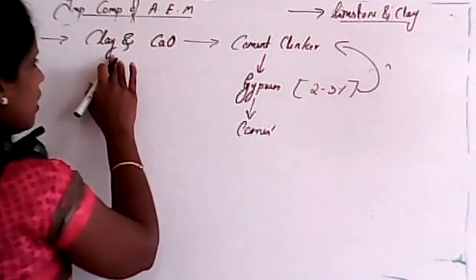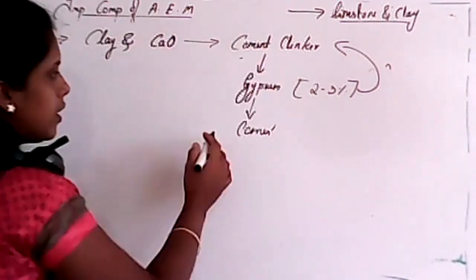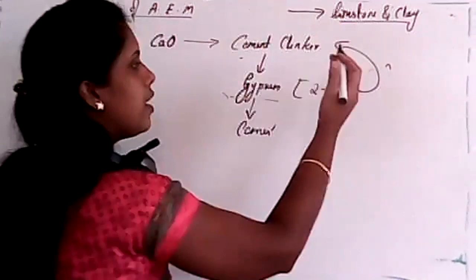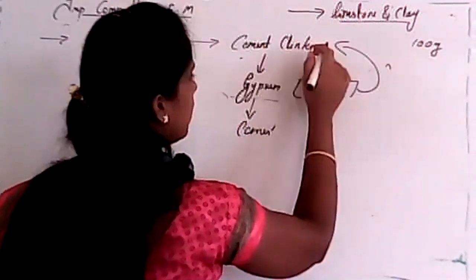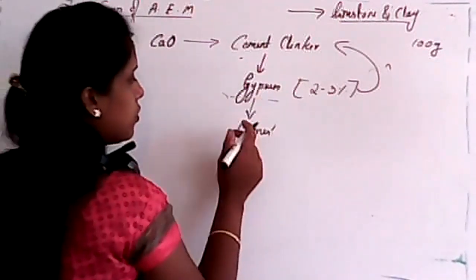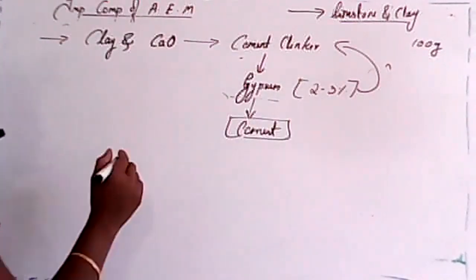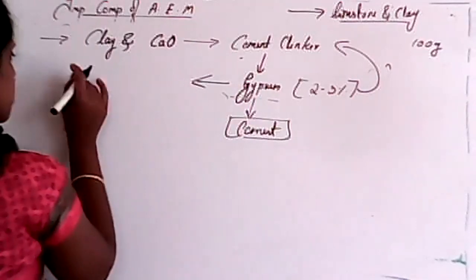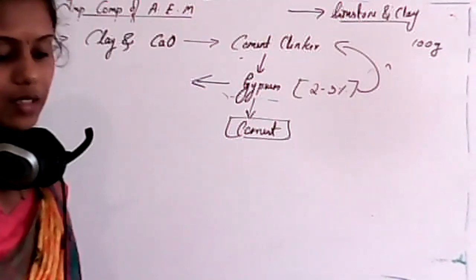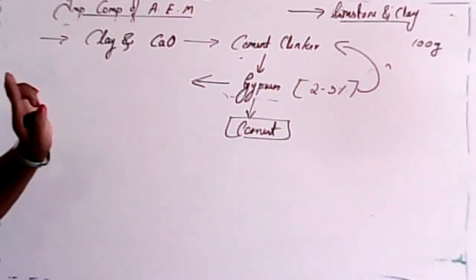Clear? So first, clay and calcium oxide are mixed together to form a cement clinker. After that, we add gypsum, around 2 to 3% of total weight. If you are considering 100 gram of cement clinker, you have to add 2 to 3 gram of gypsum to form cement. So now the question arises: why is gypsum used? See, student, gypsum is used to slow down the setting process. That is very important.